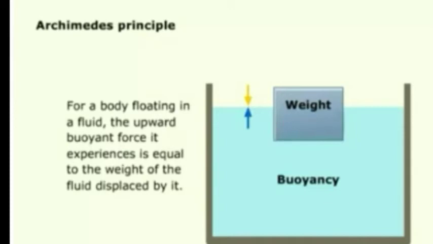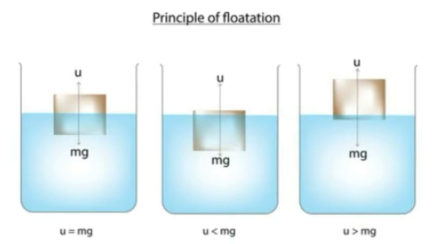The second is the weight of the object, which acts vertically downwards, and this force has a tendency to sink the object. According to the principle of flotation, whether the object will float or sink depends upon the magnitude of the weight and the buoyant force.